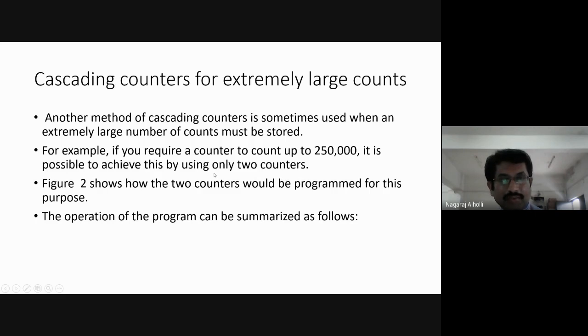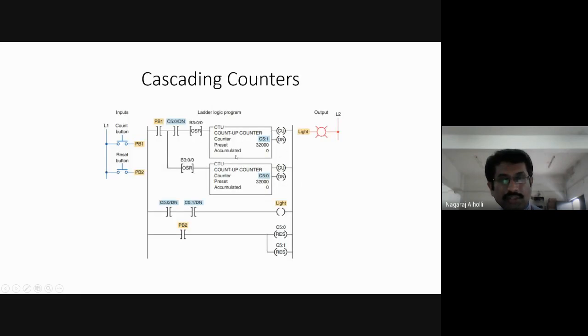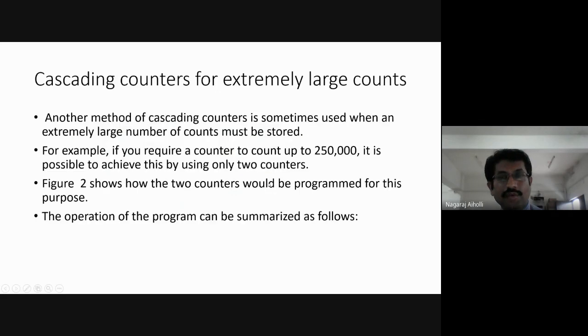In the last program, we used two counters to produce a maximum count of 64,000. But in the next arrangement, by using the same two up counters, we can produce a maximum count of 250,000. The next figure shows how the two counters would be programmed for this purpose. Let us see the next figure. The operation of the program is like this.